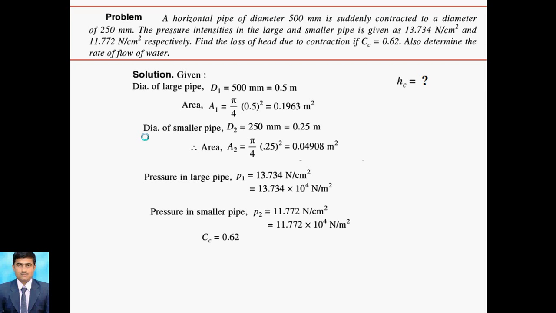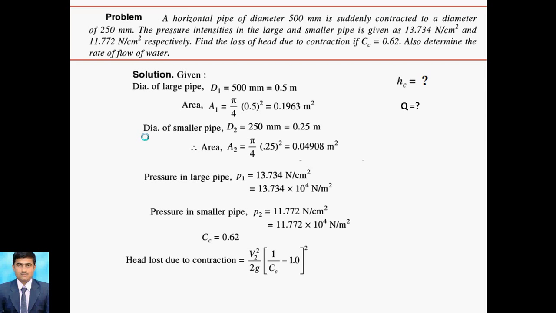Then we need to find the loss of head due to contraction, which is indicated by Hc. So Hc is the unknown. Next, also determine the rate of flow, that means Q is the unknown. So these are the given terms, and now we use them for this problem.